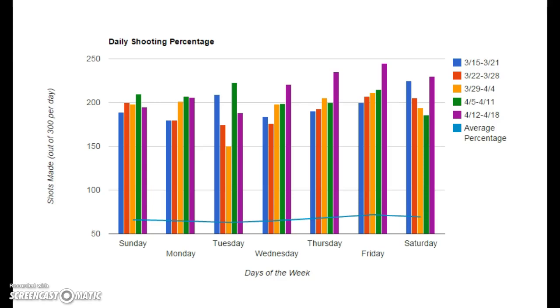When I go to the gym, I rarely lift weights or just run on the treadmill. I'm mainly going straight to the courts to play basketball. Each day after I finish playing a few rounds of pickup basketball, I took 300 shots and captured the total amount I made out of 300. This was my routine when I recorded my data in high school, so naturally I went back to it. It was a great time to record my data because I was more than warmed up from all the rounds of pickup basketball, and it was a good drill for winding down to finish out my workout.